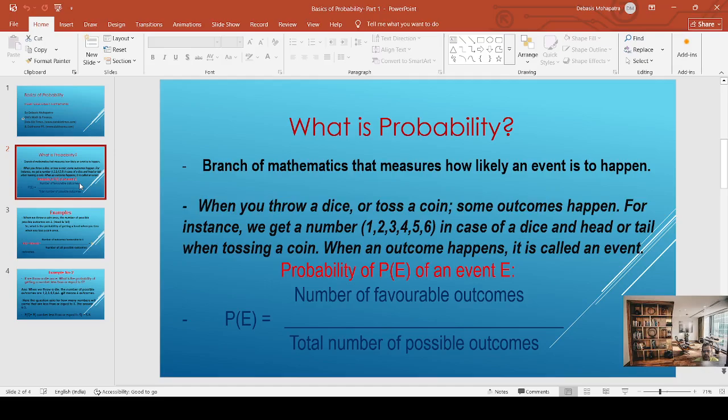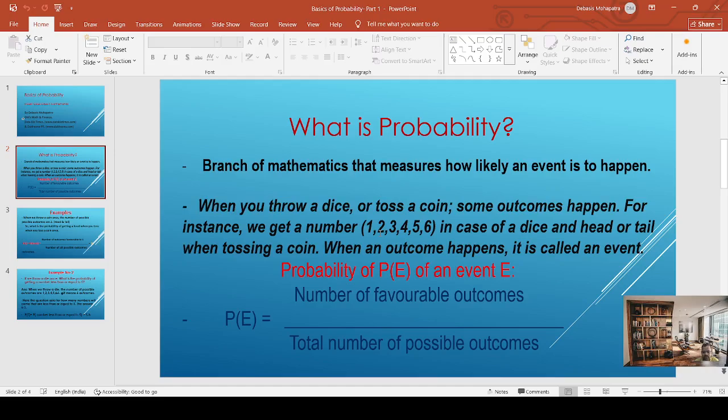Probability is that branch of mathematics that measures how likely an event is to happen. Just like, what is the probability of rain today? If you throw a dice, what is the probability that you will get a number 1, 2, 3, 4, 5, 6? In a dice there are 6 numbers. So if you throw a dice, one number will come, let it be 2. That determination is done through probability.